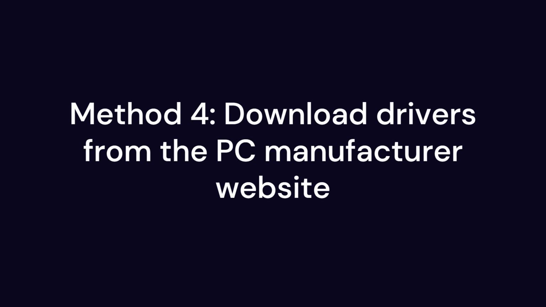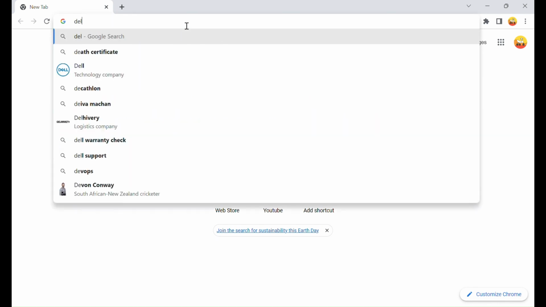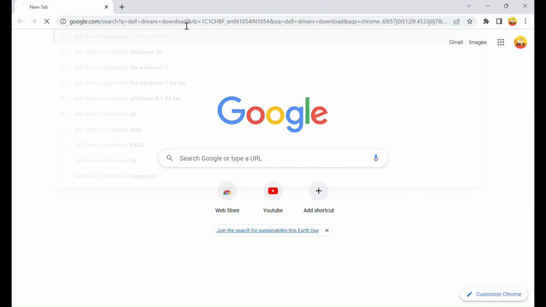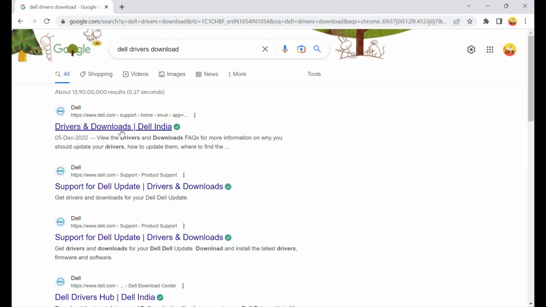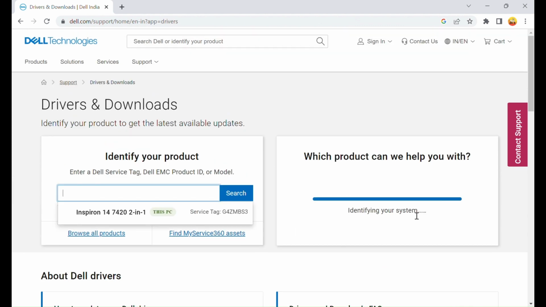Download drivers from the PC manufacturer website. Open your browser and search for your computer manufacturer name in the search bar and select the appropriate link. You can enter the computer model number or the serial number. If not, this page will automatically detect your device. Ensure it is the right one and select it.